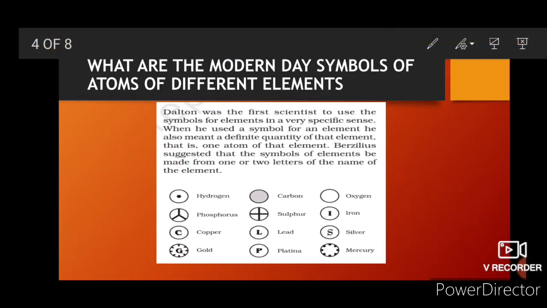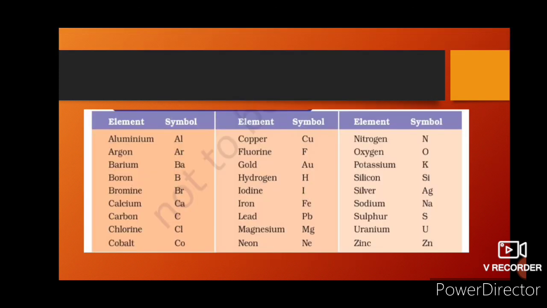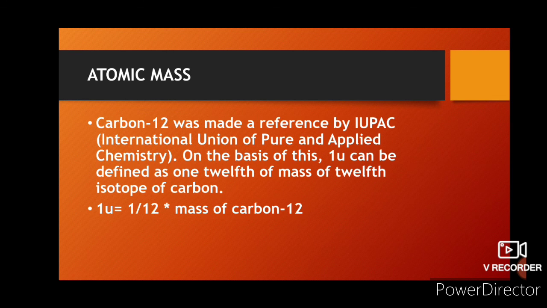I hope the symbols of atoms are very clear to you. Here are some symbols of some elements like aluminium Al, argon Ar, beryllium Be, boron B, and these you have to learn by heart. It will help you. Now we have discussed what atoms are, the size of an atom, and the symbols of atoms.